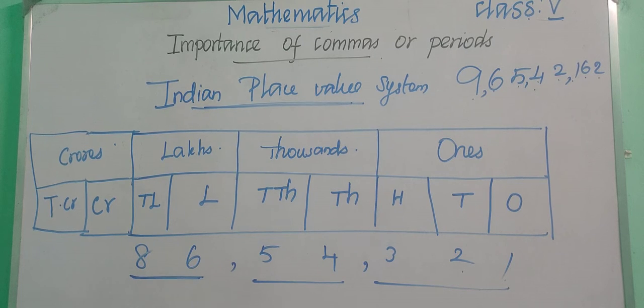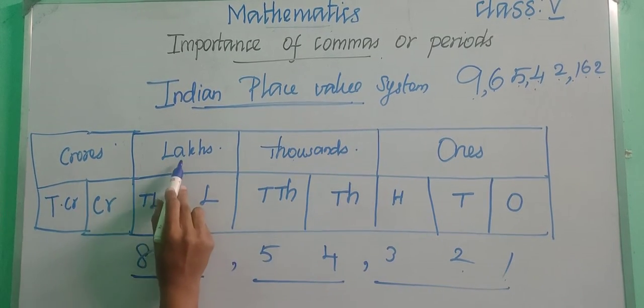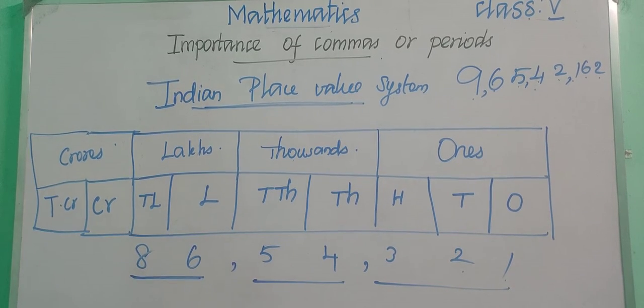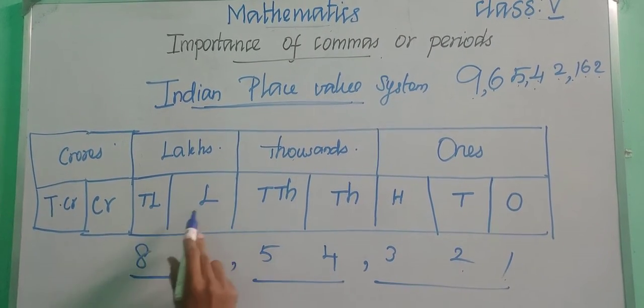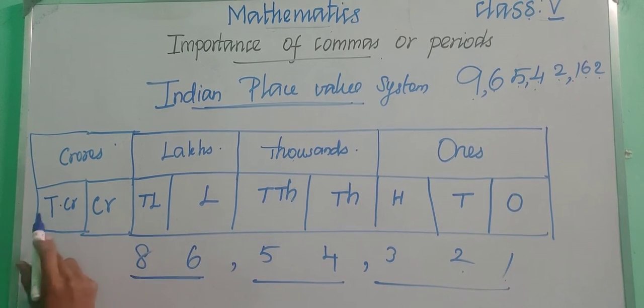Okay. So we are learning about the Indian place value system. In the Indian place value system, what are all the periods we are learning? Ones, thousands, lakhs, and crores. These are all the periods. So what are all the place values under this system? Ones, tens, hundreds, thousands, 10,000s, lakhs, 10 lakhs, crore, and 10 crore.